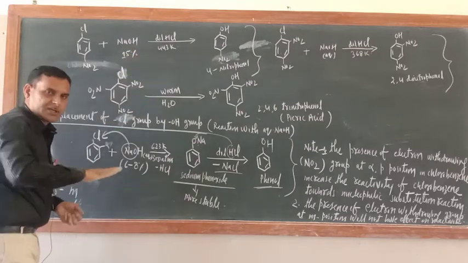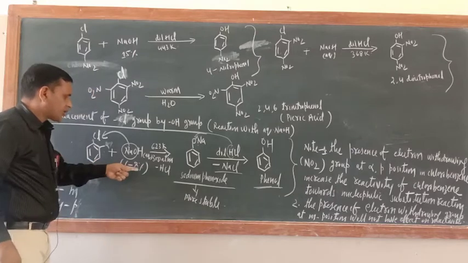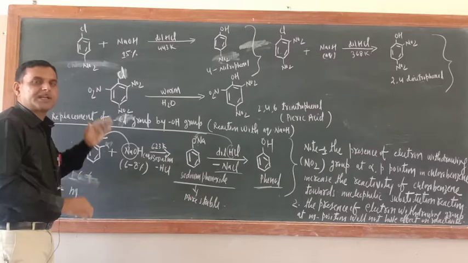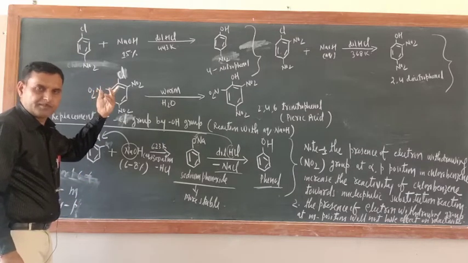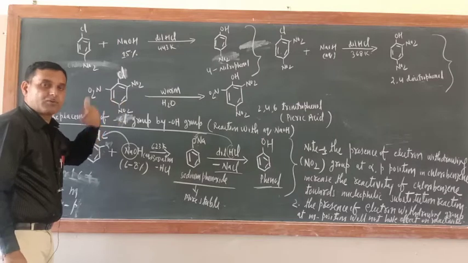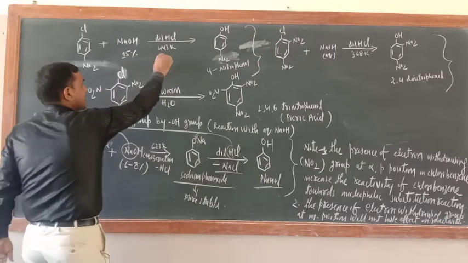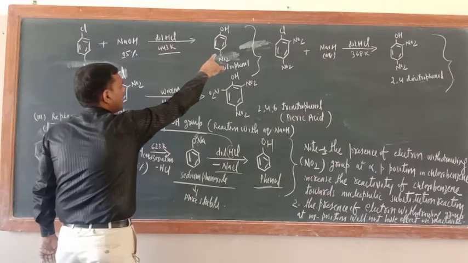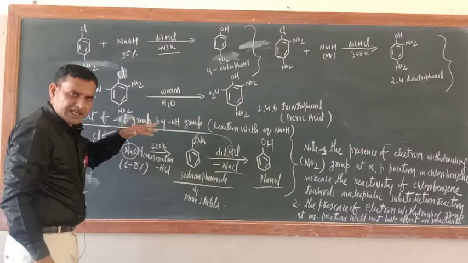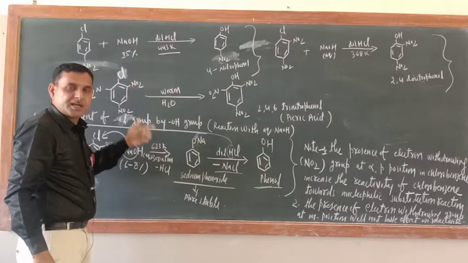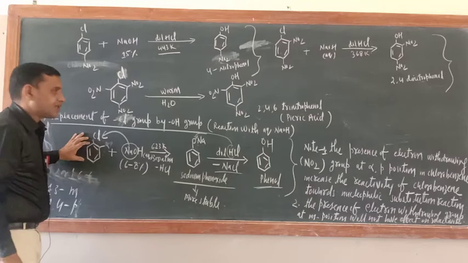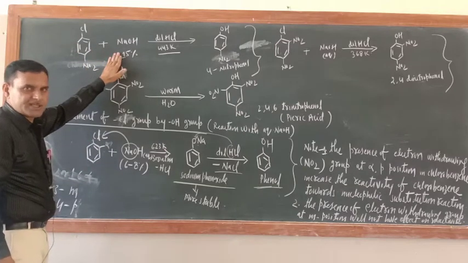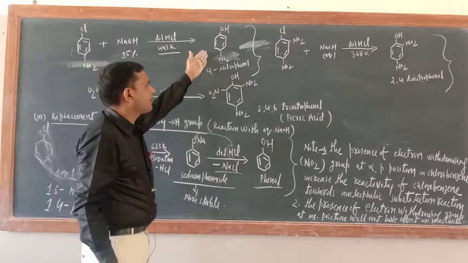Just see, slowly we are increasing the percentage of NaOH in the aqueous solution: here 6 to 8%, here 15%. And now the temperature is reduced, from 623 to 443. What is the meaning of this? It means the reaction takes place at lower temperature. As compared to chlorobenzene, this compound is more reactive towards the nucleophilic substitution reaction with NaOH. And now 4-nitrophenol is the product.